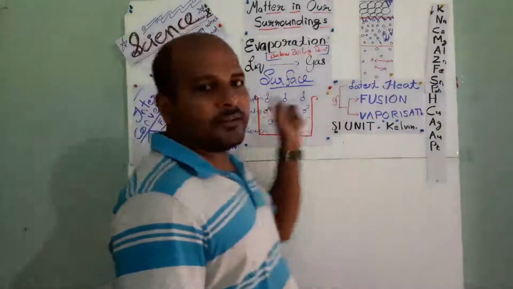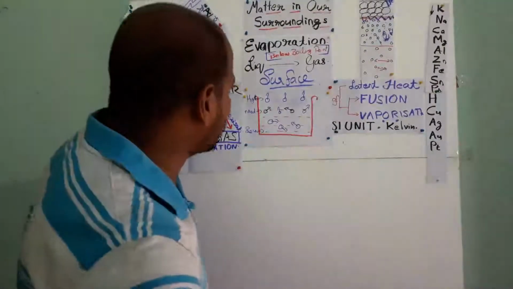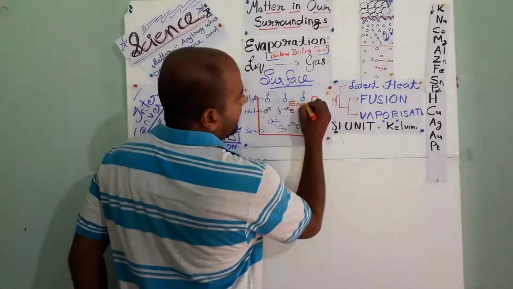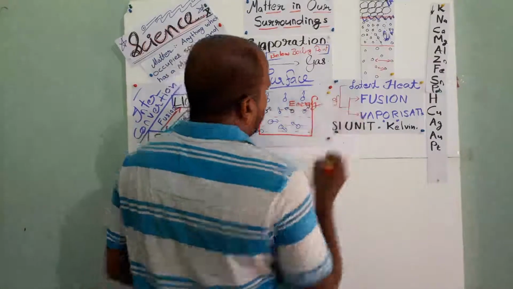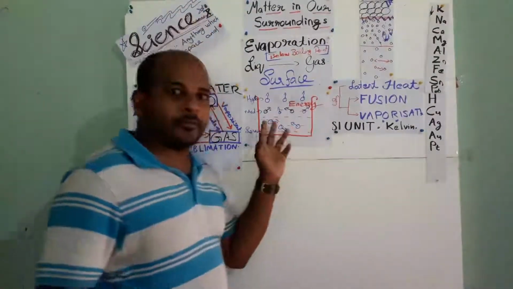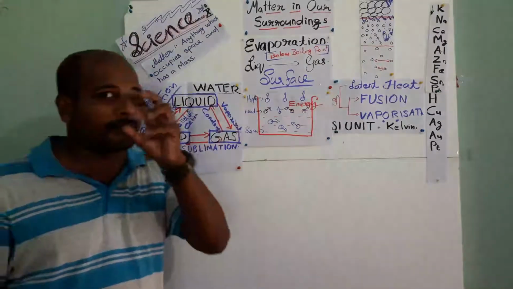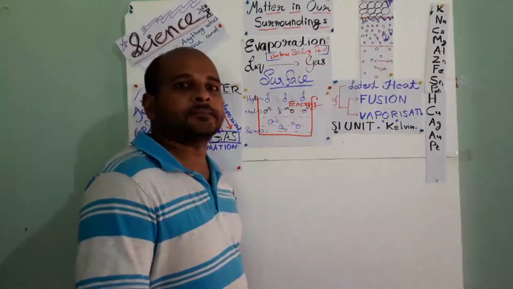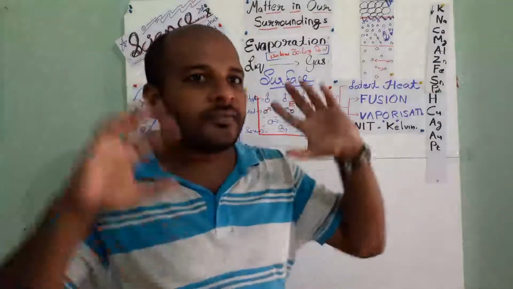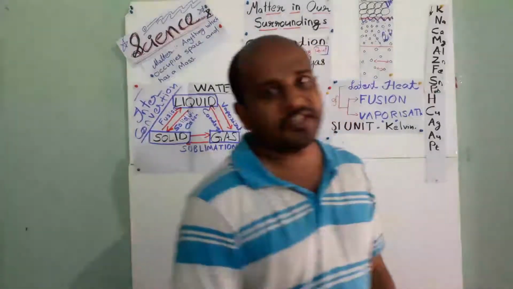And some energy they must get. From where are they getting this energy? I told you, if these water molecules want to escape as gas, they must get some energy. From where are they getting it? Actually, during evaporation, they will absorb this energy from the atmosphere. Understand? Mostly heat energy from the atmosphere.